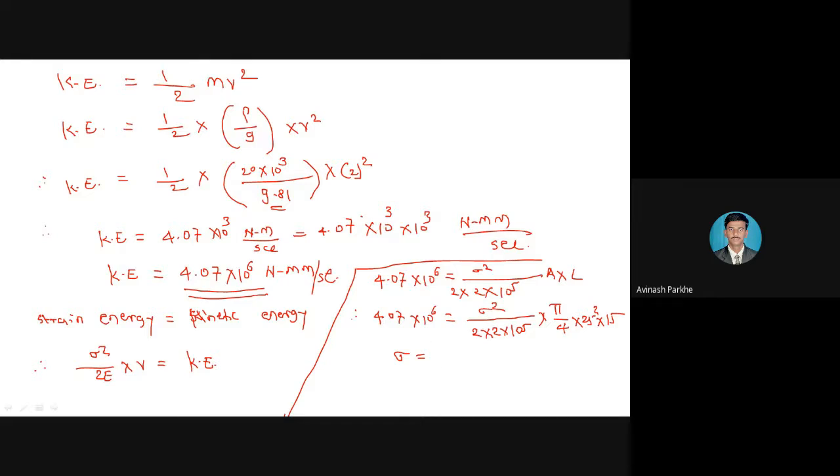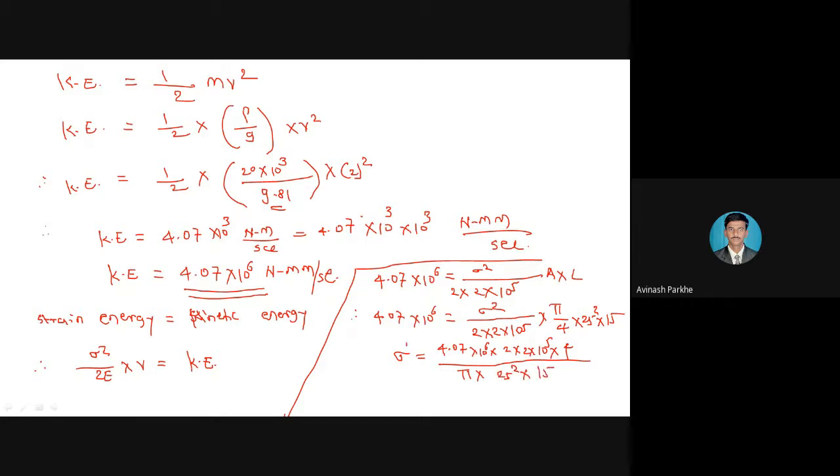Sigma square is equal to 4.07 into 10 raised to 6 into 2 into 2 into 10 raised to 5 into 4, divided by pi into 25 square into 15.